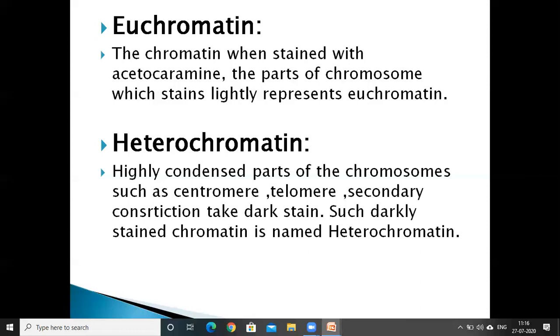These regions, the darkly stained heterochromatin, contain highly repetitive DNA sequences. In this heterochromatin region, very few genes that code for proteins are present. This heterochromatin is again of two types: constitutive heterochromatin and facultative heterochromatin.